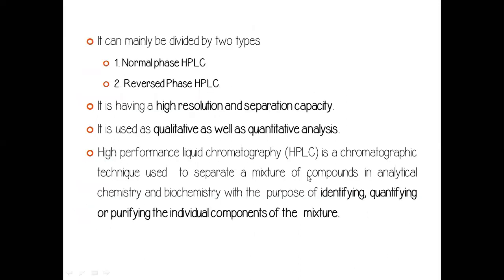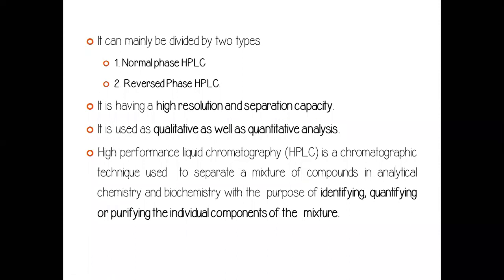Now HPLC can be divided into two types. The first is normal phase HPLC and the second is reverse phase HPLC. Normal phase HPLC is mentioned just as HPLC, whereas reverse phase HPLC is always marked with the letters RP, and therefore called RP HPLC, indicating that the column here is ODS or an organic column.